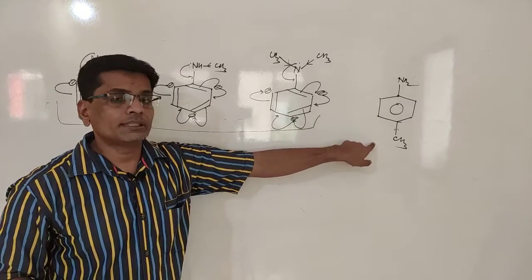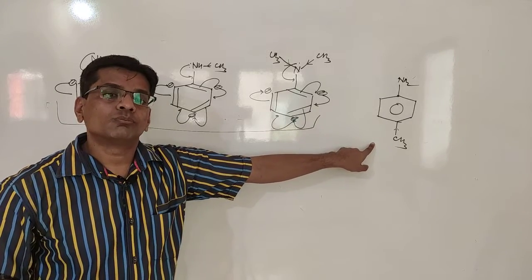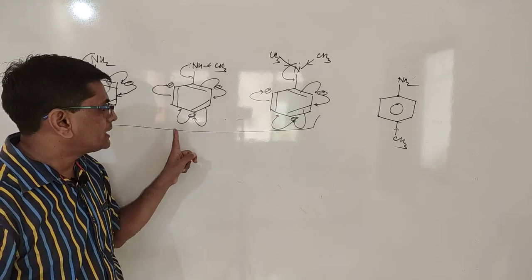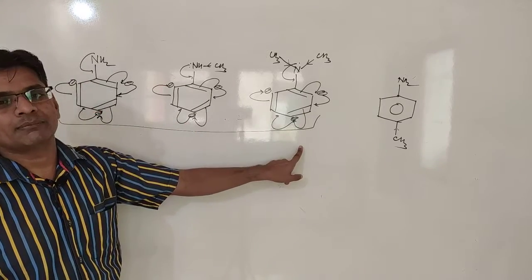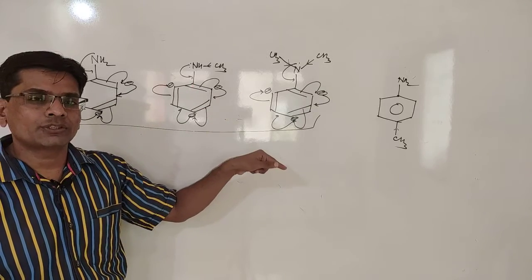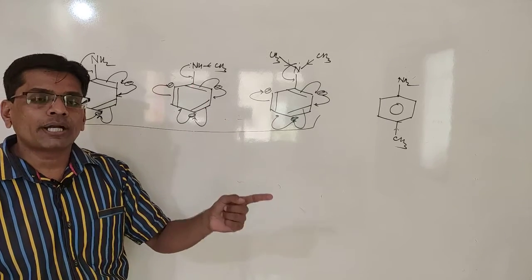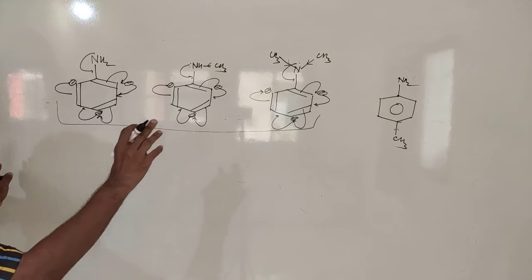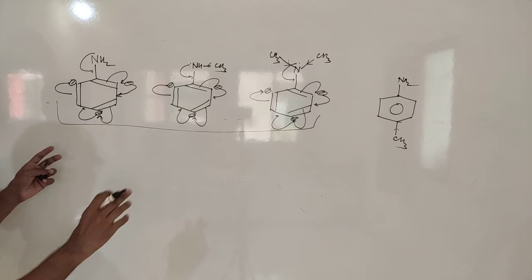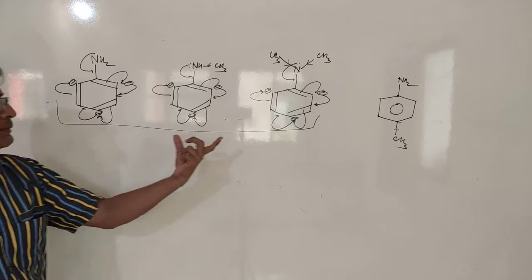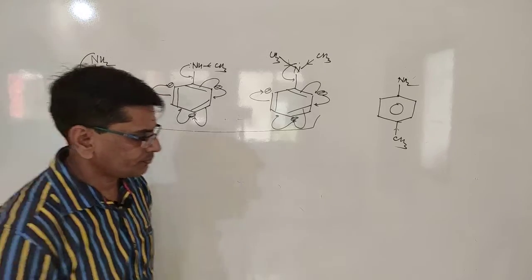So that's why this paramethyl aniline is more basic as compared to aniline, but this is less basic than N-methyl and N,N-dimethyl aniline, because in this case methyls are directly attached to nitrogen, and that's why they can directly provide the electron by inductive effect. So due to that, paramethyl aniline is more basic than this, but less basic than these two.